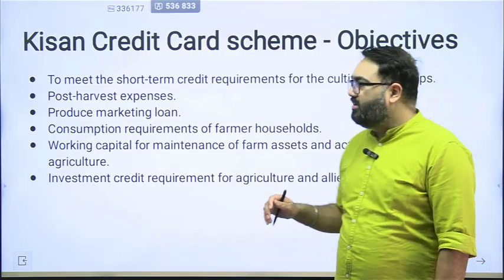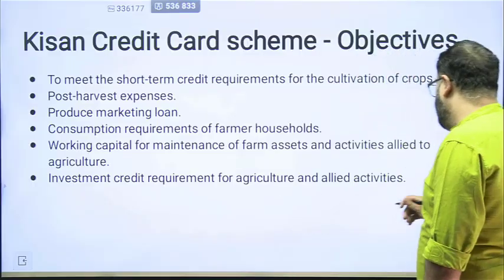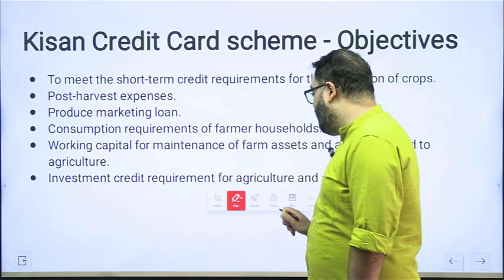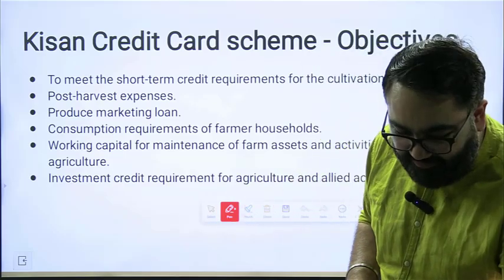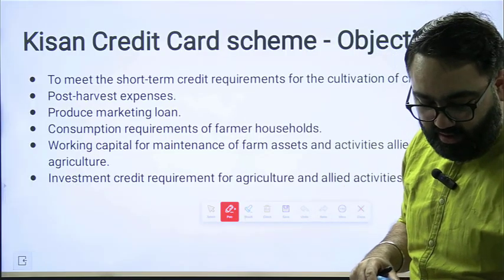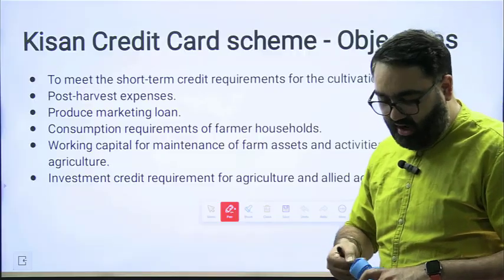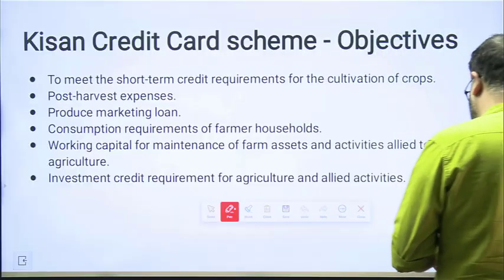This is how the Kisan credit card is to be used. This is how the government wants to meet its objectives. So again, please understand, it is not for all kinds of expenditure. It is specifically for certain types of expenditure that the farmers can make. Do remember this, because this has been asked. In fact, Kisan credit card and its related questions have been asked multiple times in the prelims exam.